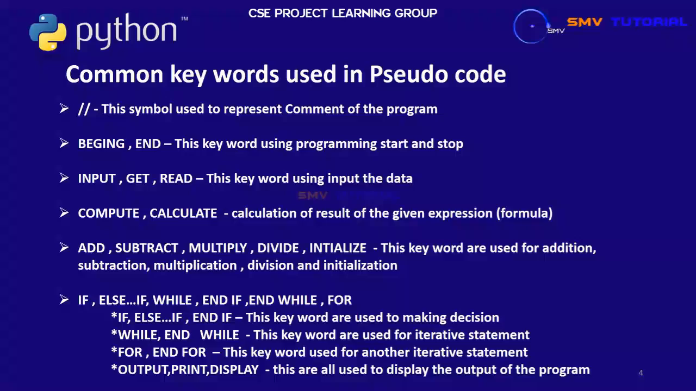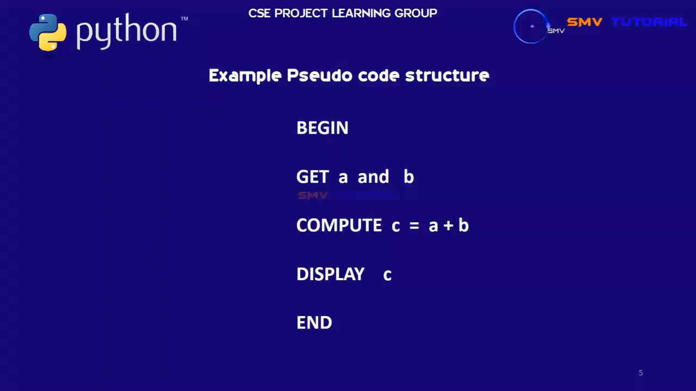This is the final slide, an example pseudocode structure. First, it starts with begin and ends with end, which stops the program. These are all keywords: begin, get, compute, display, end. The initial letters are capital.